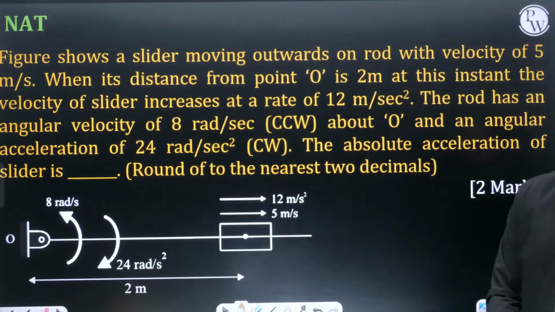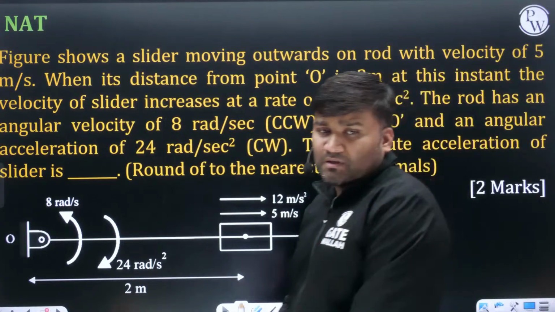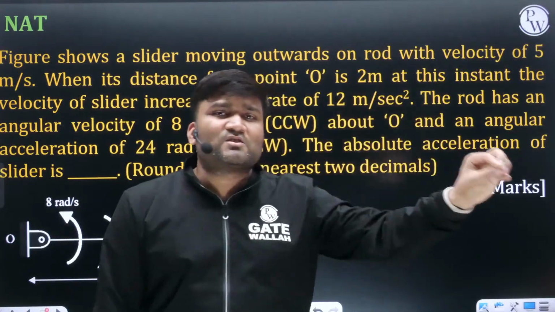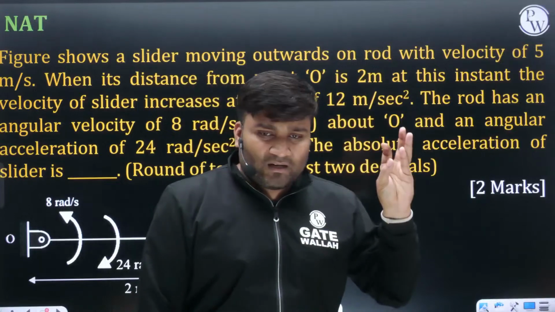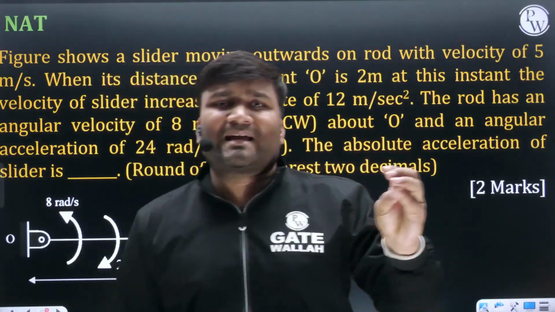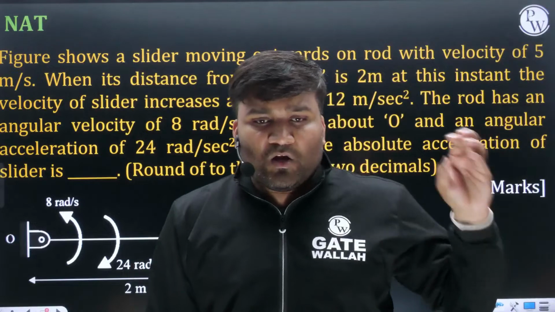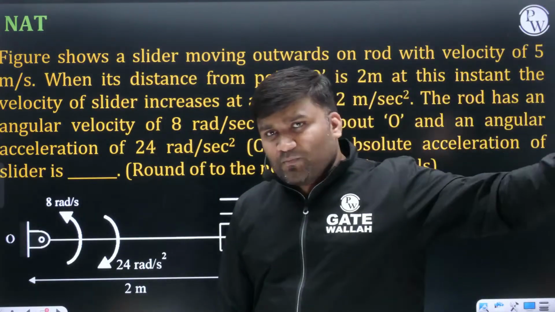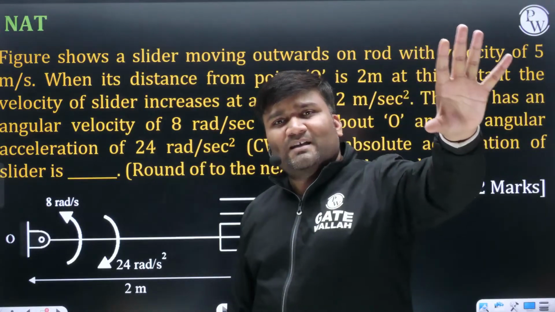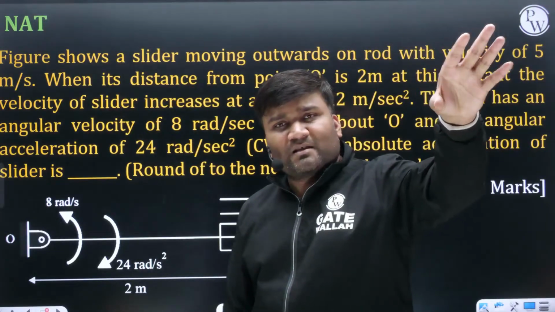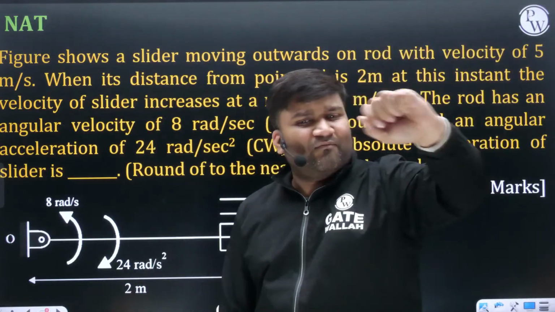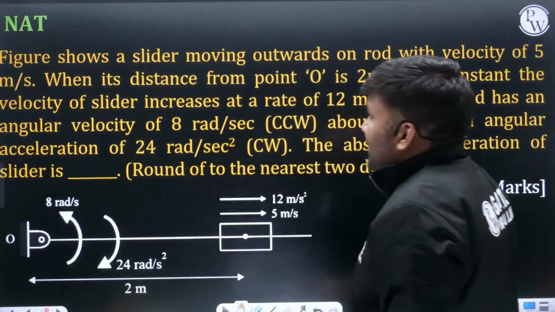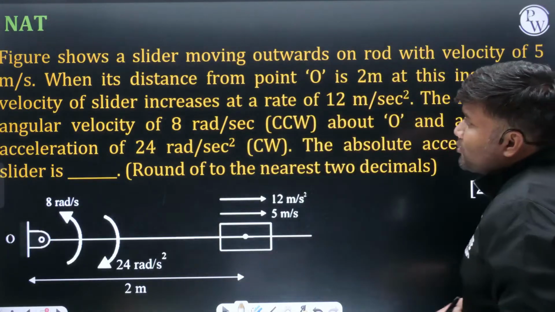Another question. And whatever I have done for the offset slider crank mechanism, exactly the same things you have to do, whether it is Whitworth quick return motion mechanism or crank and slotted quick return motion mechanism. Always you have to draw extreme positions. Draw the geometry in front of you. If you have the clear diagram, whatever they are asking, stroke, quick return ratio, everything you can calculate. Okay? Let's have a look at the next question.